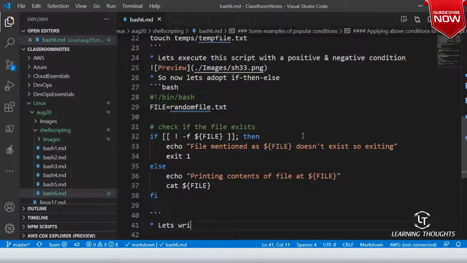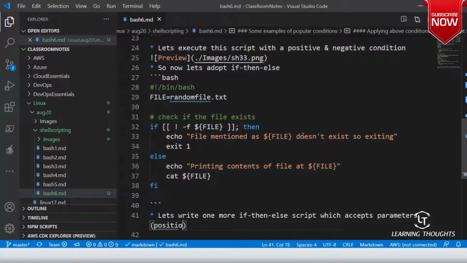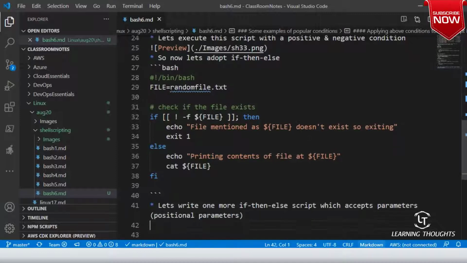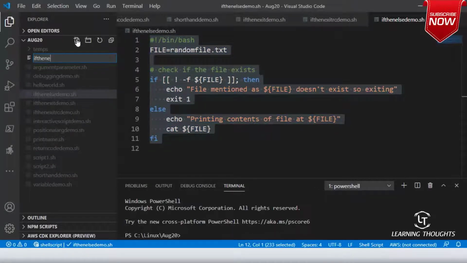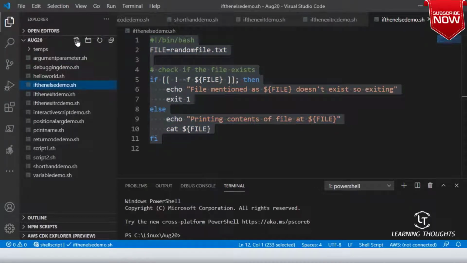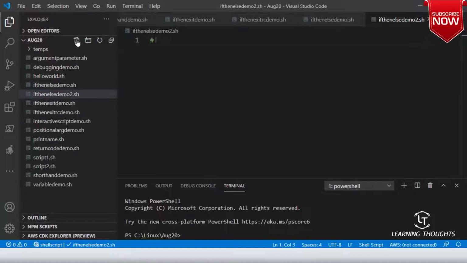Now let's write one more if then else script which accepts parameters. So we are still going with positional parameters. If then else demo2 dot sh, bin slash bash.